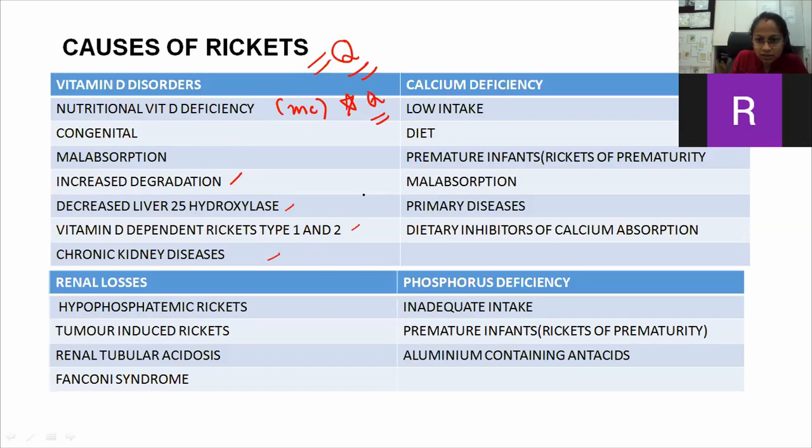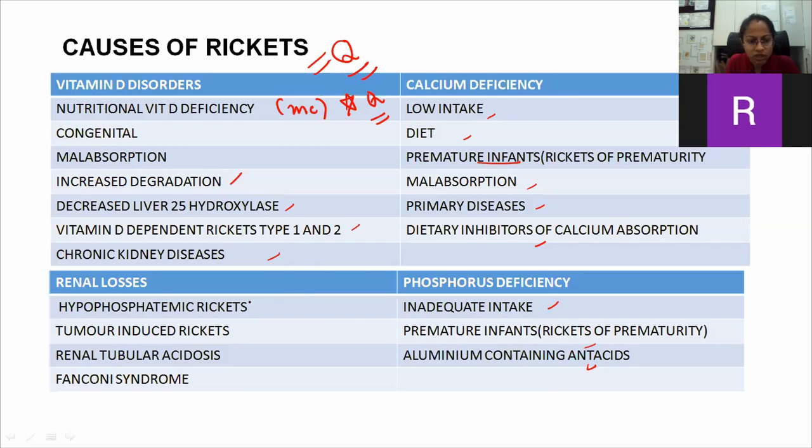Chronic kidney disease. In calcium deficiency, we have low dietary intake, premature rickets, that is rickets of prematurity, malabsorption, any primary disease, or dietary inhibitors of calcium absorption. In phosphorus deficiency, there is inadequate intake, premature rickets, then aluminum containing antacids.